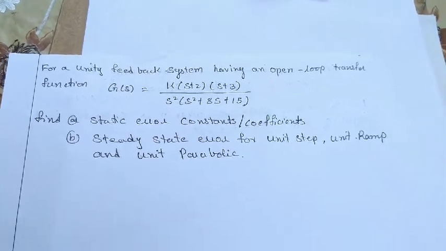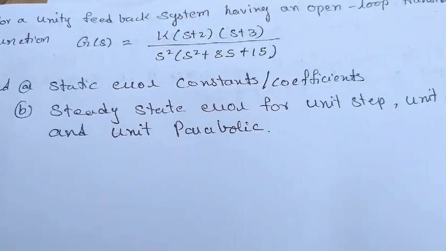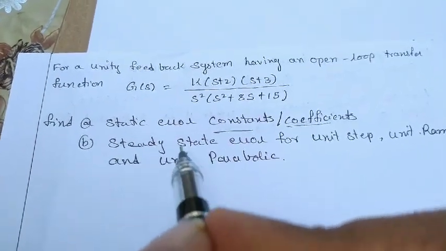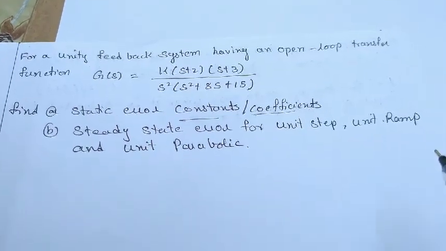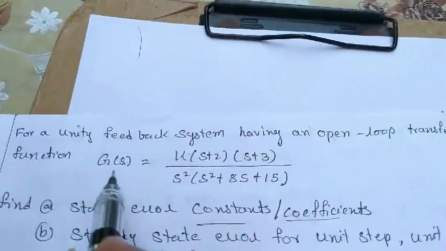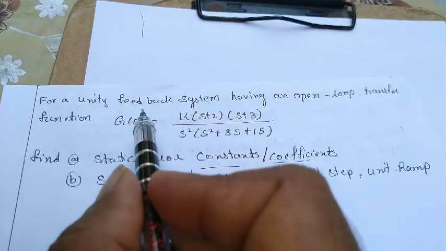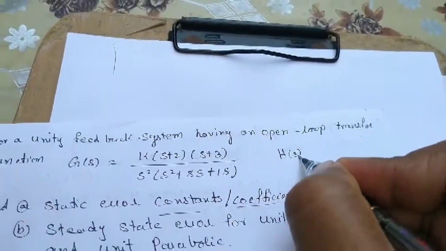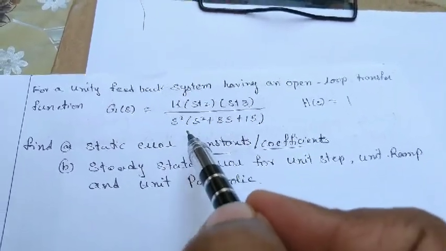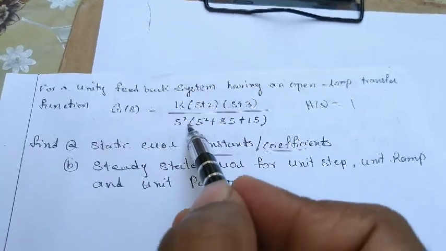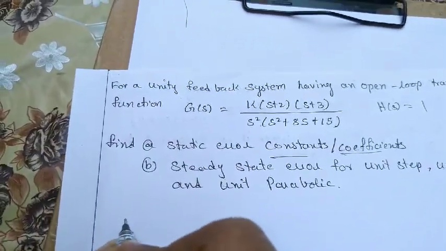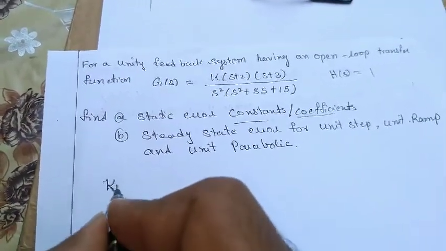For this, what we have to do is find the steady state error constants or coefficients. Constants and coefficients are the same, don't get confused. We also have to find the steady state error for unit step, unit ramp and unit parabolic input. They have given the open loop transfer function G(s) for unity feedback, so H(s) is 1. Can you tell me which type of system it is? It is a type 2 system since you have s square. First of all we have to find the static error constants. Static error constants: one is the positional error constant Kp.